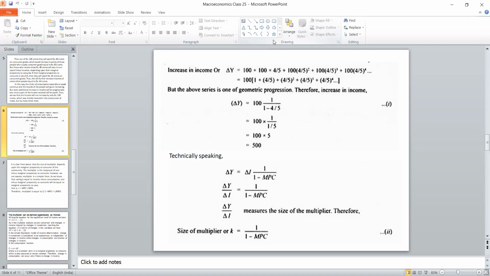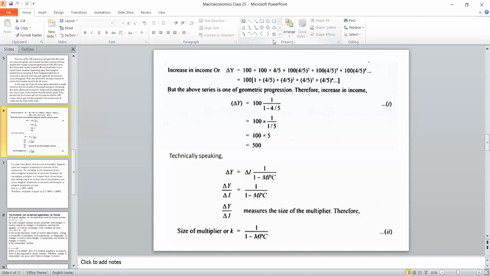If you say the technical part of it, that 4 by 5 is nothing but MPC, marginal propensity to consume. So delta Y here is the change in income. Delta I is the change in investment. How to get the value? 1 by 1 minus MPC. So this delta I is moved to the left hand side. Delta Y by delta I equal to 1 by 1 minus MPC. So this is nothing but the multiplier value. What is the formula for multiplier? It's nothing but 1 by 1 minus MPC.